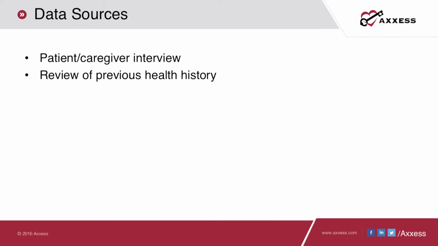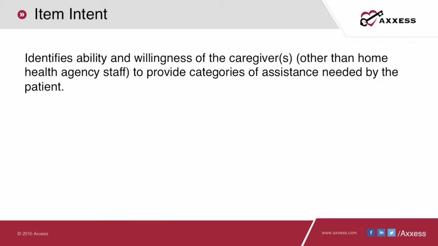To collect this data, you may consider discussing with the patient or caregiver all aspects of care needed and provided. Ask how meals are prepared, and if they have any help, ask about grooming and any medical treatments that the patient requires. Medicare's intent for this indicator is to identify if there's a willing and able caregiver to assist the patient that is not provided by the home health care agency.